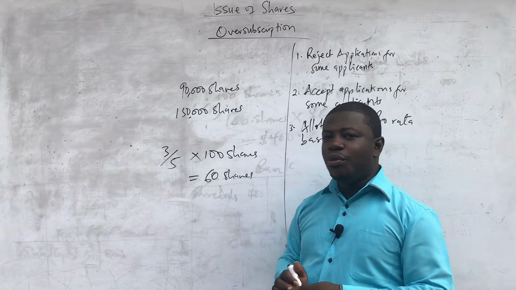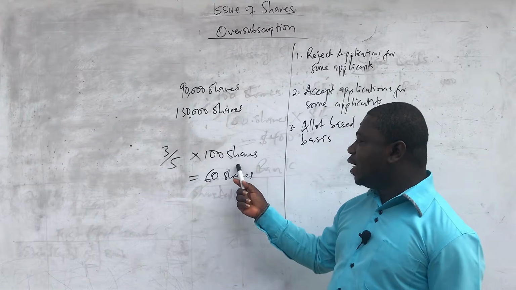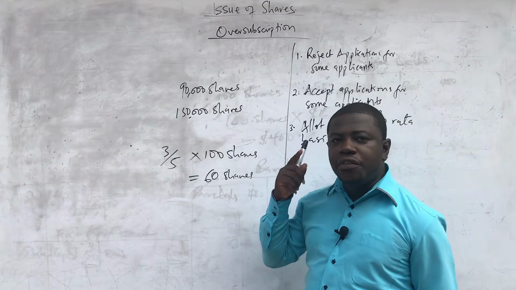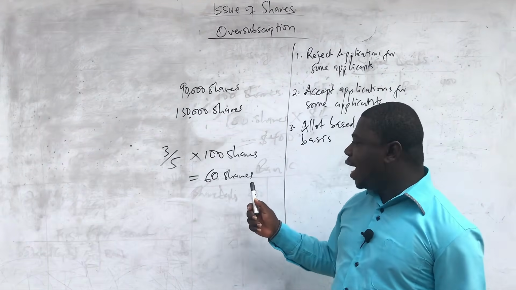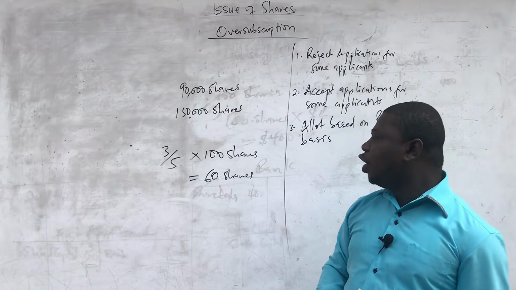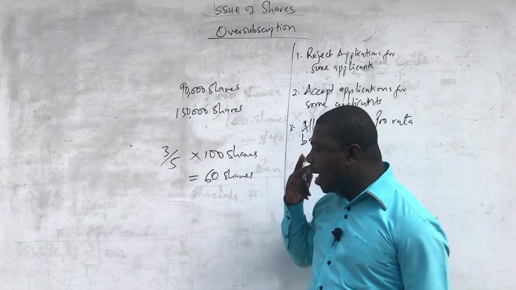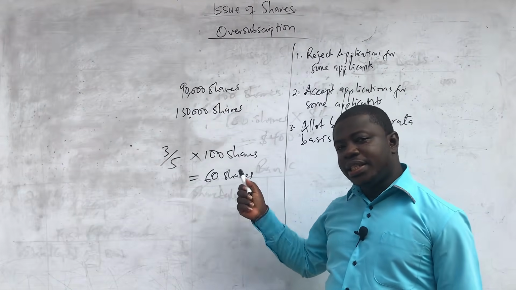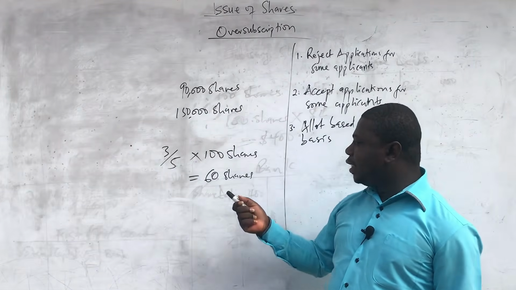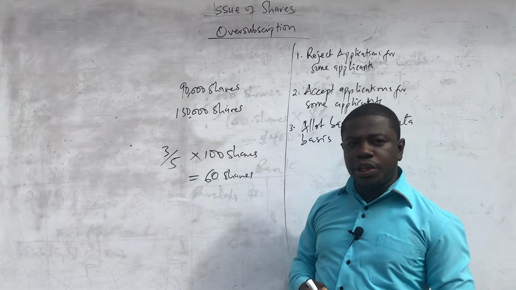But ideally, we don't do that. We don't refund because remember that at least you've been given something. Even though you were not given all, you've been given something. And for the 60 that you've been given, they will call you on allotment to come and pay. So if the company owes you extra application money for the 40, and you also are going to pay 60 shares allotment money, then we can offset the extra application money with the allotment money that you are going to pay. So that is a set off.